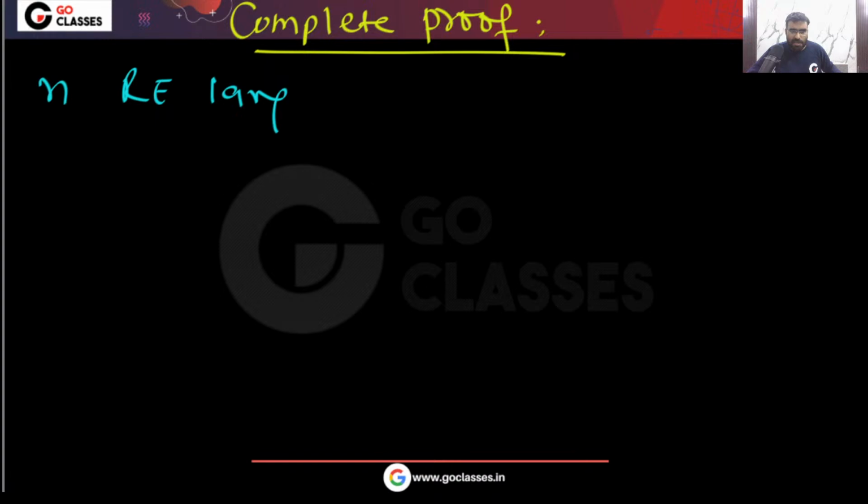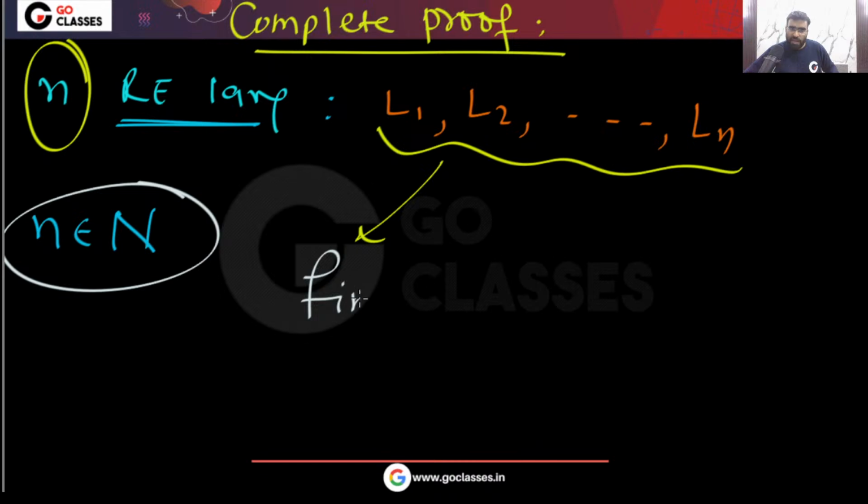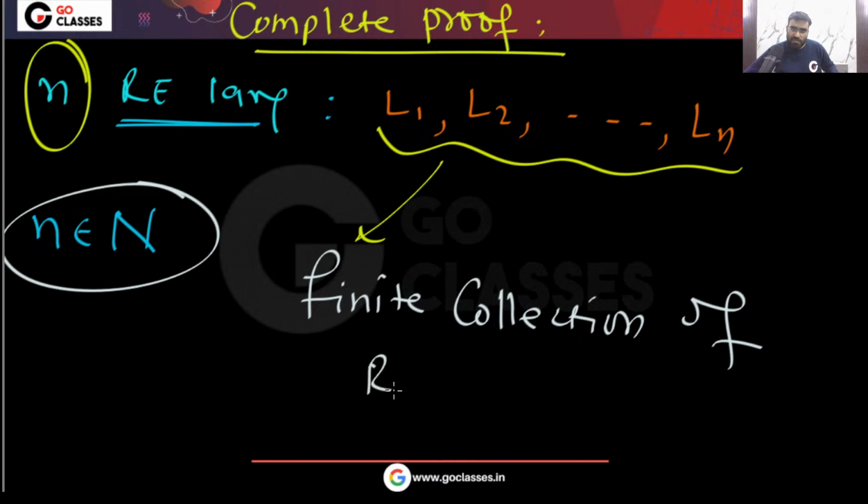Now the question is saying that there are n RE languages. All of them are RE languages. L1 is there, L2 is there, and so on up to Ln. How many RE languages do you have, finite or infinite? Of course, you have n, which belongs to the natural numbers, so this is a finite collection of RE languages. This is not infinite.